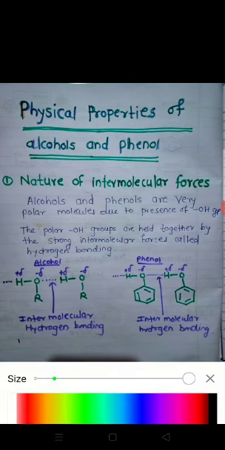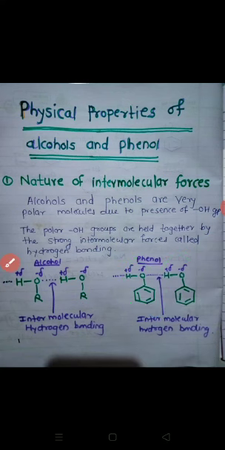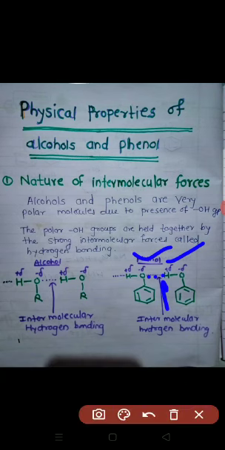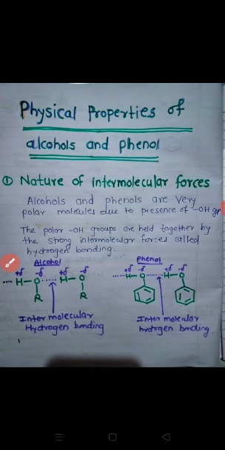Same way here also the intermolecular hydrogen bonding. See here, this is a phenol molecule, this is another phenol molecule. Here also the intermolecular hydrogen bonding is present. The oxygen of one phenol molecule forms the intermolecular hydrogen bonding with hydrogen of another phenol molecule. This is the intermolecular hydrogen bonding. Due to the intermolecular hydrogen bonding and presence of OH group, both alcohols and phenols are polar in nature.